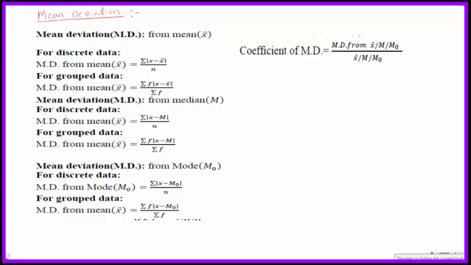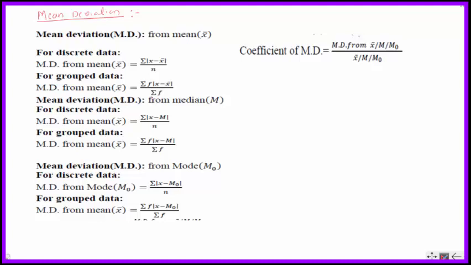In this lecture we will see the third measure of variation, mean deviation. Mean deviation is defined as the average of the deviations taken from mean or mode or median or any assumed central value.